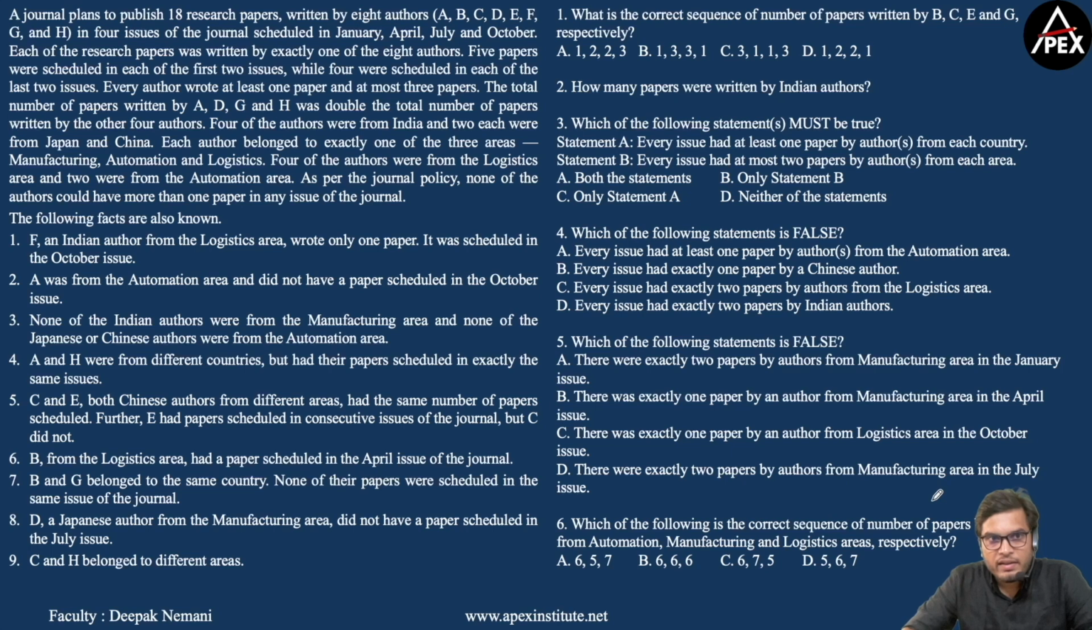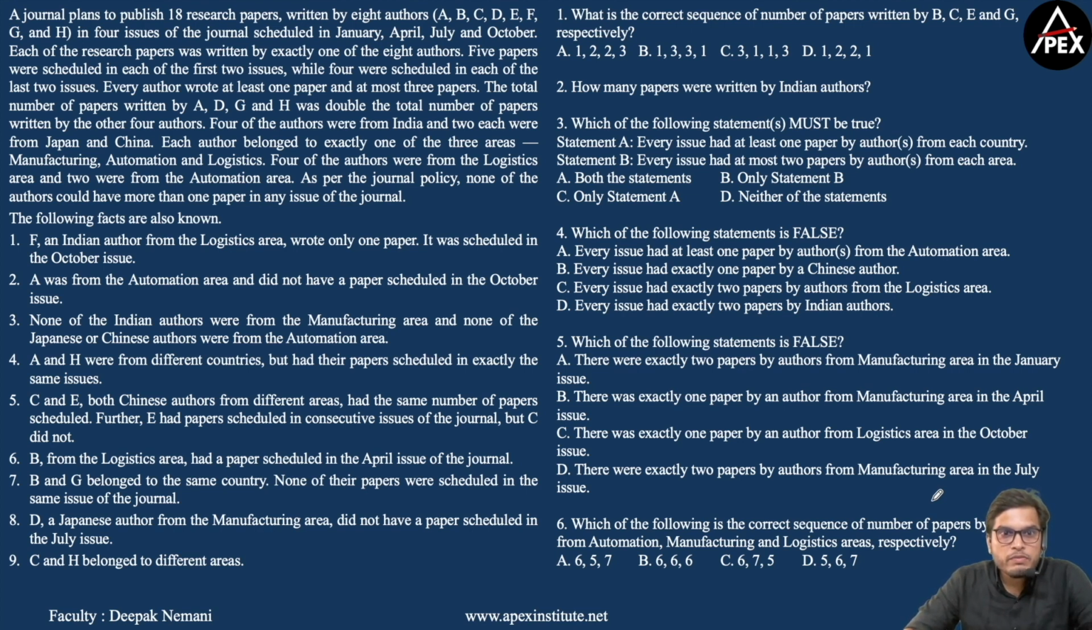Now coming to set 1, I'll be reading the statements very slowly so that it will be easy for you to understand and analyze. But while you're attempting CAT, you should have a very good reading speed to scan all the sets in the LRDI section. A journal plans to publish 18 research papers written by 8 authors A, B, C, D, E, F, G, and H in 4 issues of the journal scheduled in January, April, July, and October. So we have 8 authors who have written 18 research papers, scheduled to be published in 4 months: January, April, July, and October.